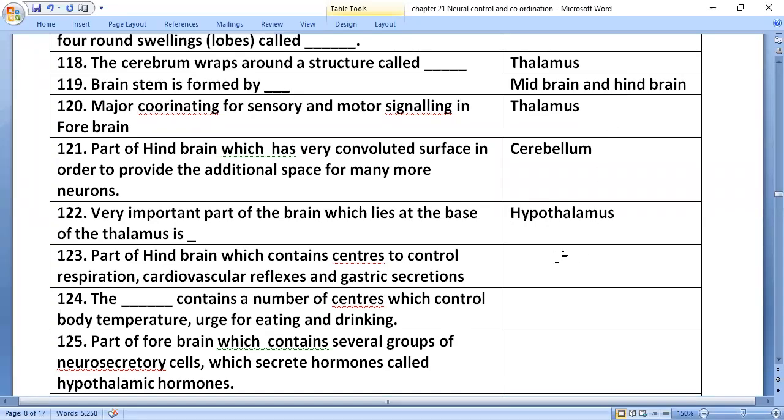The part of the hindbrain which contains centers to control respiration, cardiovascular reflexes, and gastric secretions is the medulla oblongata. The hypothalamus contains a number of centers which control body temperature, and urge for eating and drinking.